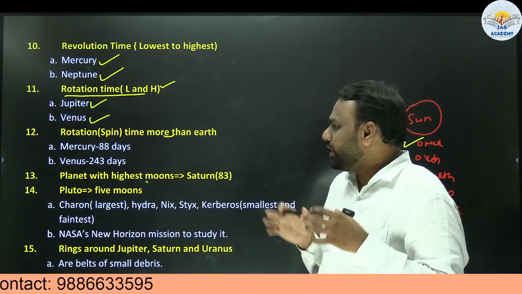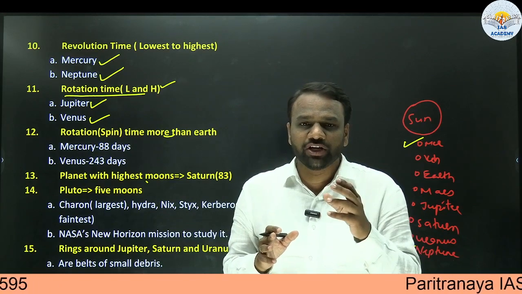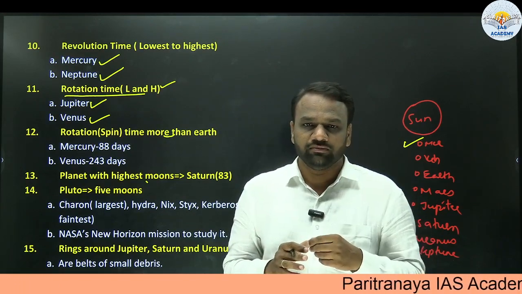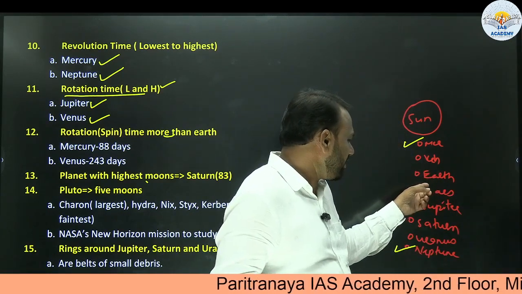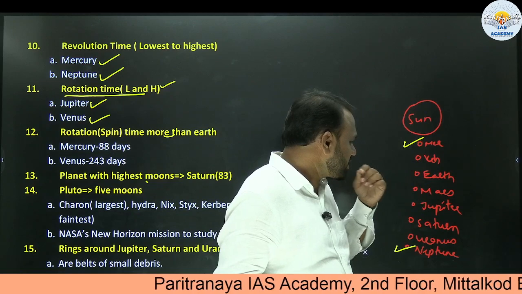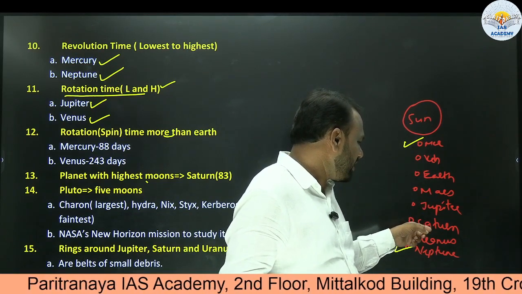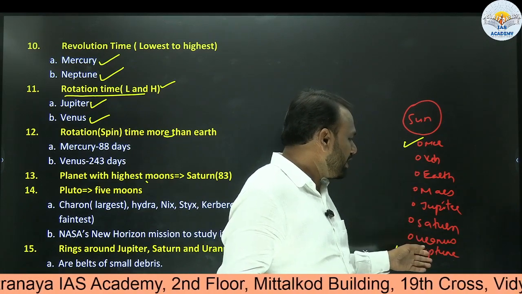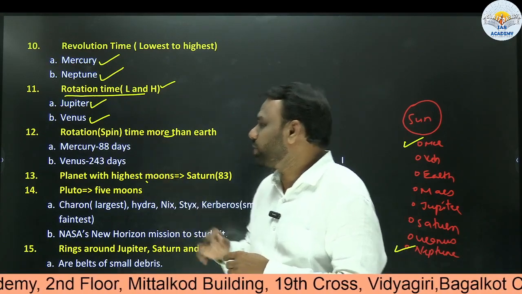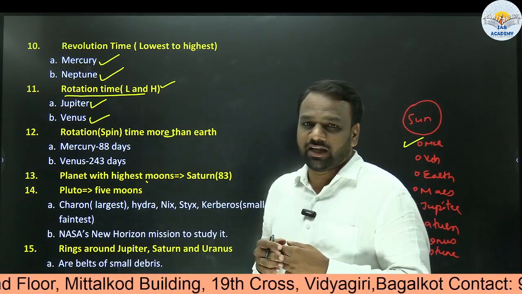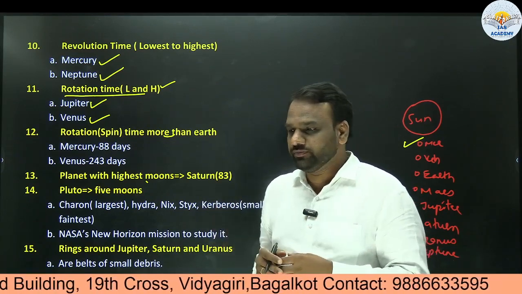Apart from that, curiosity driven: if you look at Earth, which planets have a rotation time more than that of Earth? When it comes to revolution time, it's very easy. All the planets whose distance from the Sun is longer than Earth's, for example Mars, Jupiter, Saturn, Uranus, and Neptune, will obviously have longer revolution times. But the same is not the case with rotation time. So here we need to have that understanding. Which planets have a rotation time more than that of Earth?